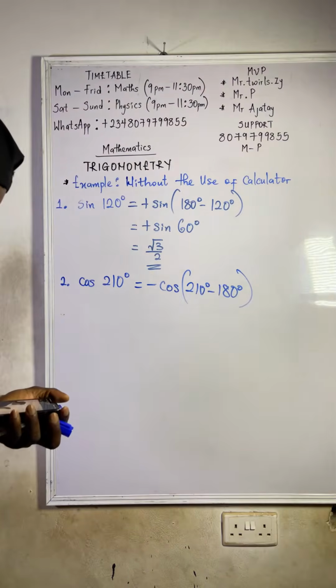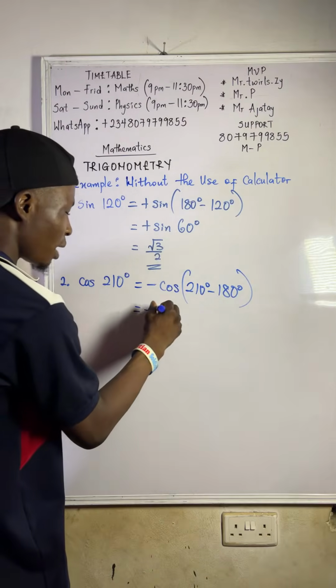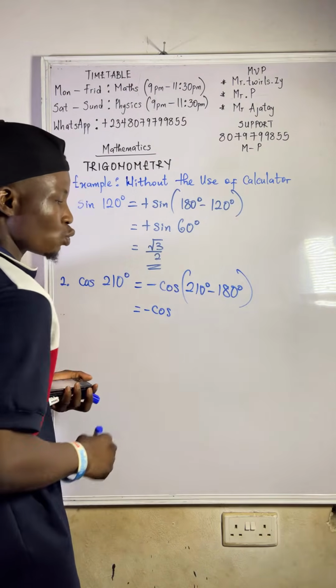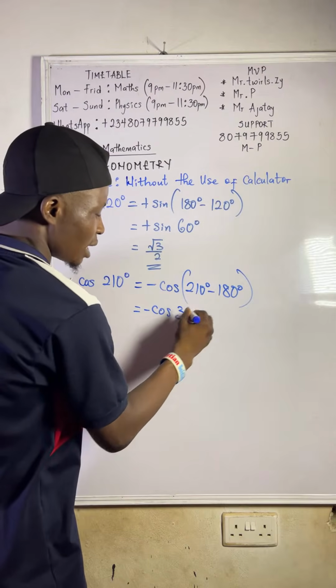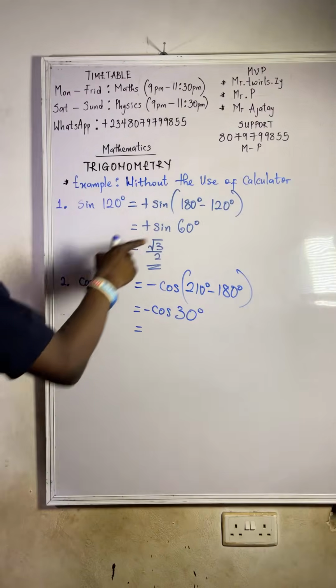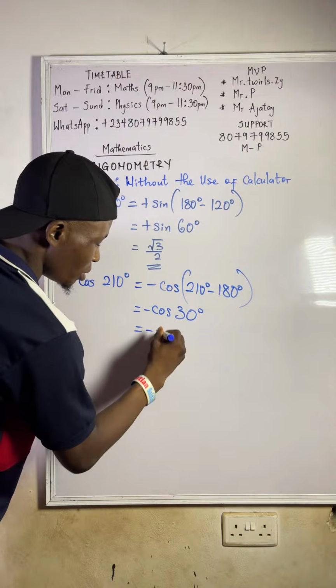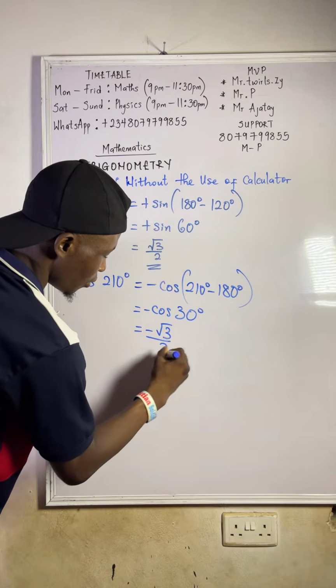Don't go and say 270 minus 180. So that will give us minus cos. 210 minus 180 will give us 30 degree. And what is cos 30 degree? I told you sin 60 is root 3 over 2. So cos 30 will be minus root 3 over 2.